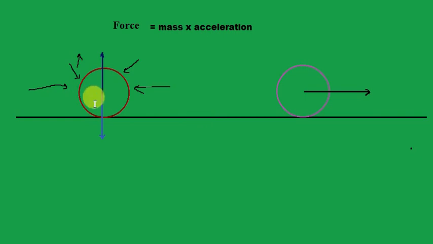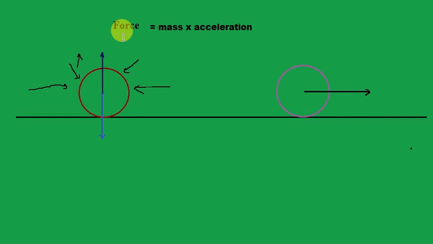Suppose we want to move this football from this position to this position, so we have to understand the mass and acceleration of this process, because if we know the mass of this football, then we will know how much force to apply on this so that it can attain a particular velocity to reach here. That's why these two quantities, mass and acceleration, are there in a force.